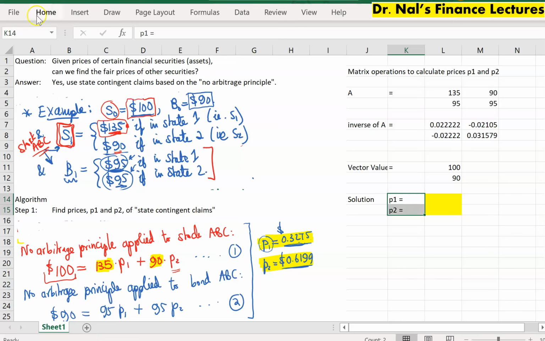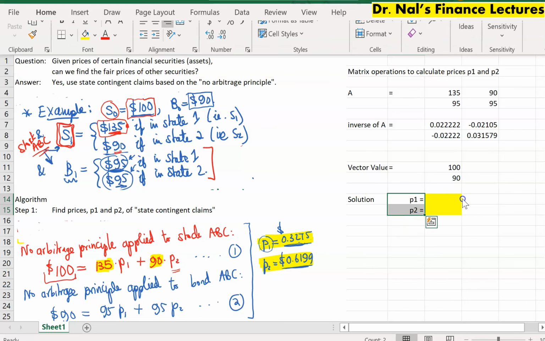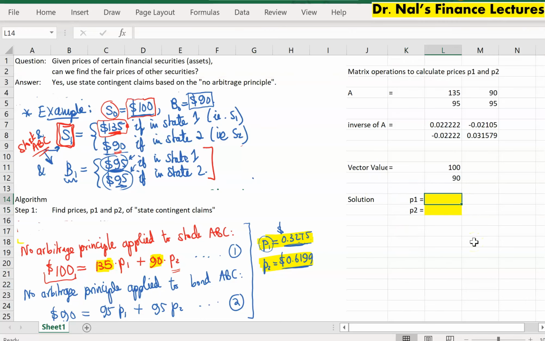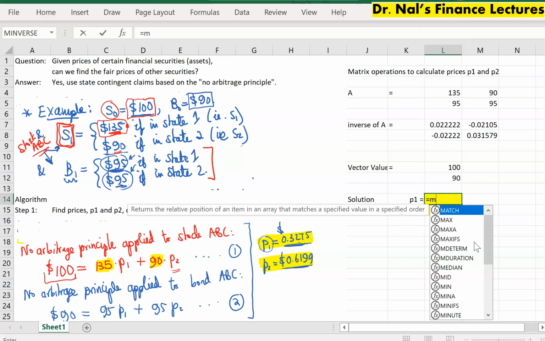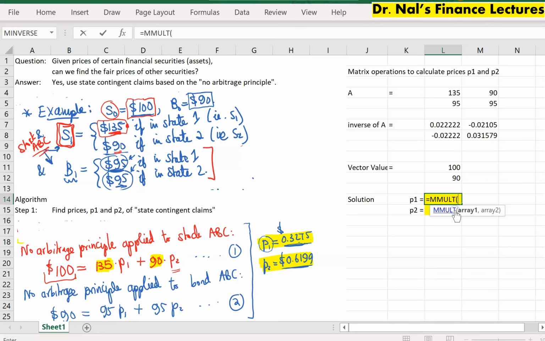All right, so we will calculate the value of the prices here. We're just going to do a matrix multiplication, right? MMULT. All I need is to multiply the inverse by this one. Because it's the inverse, Excel gave it a special name apparently. Okay, that's good, but you get the idea. And then we're multiplying it with this one, and lo and behold, we get 0.3274, 0.6199.